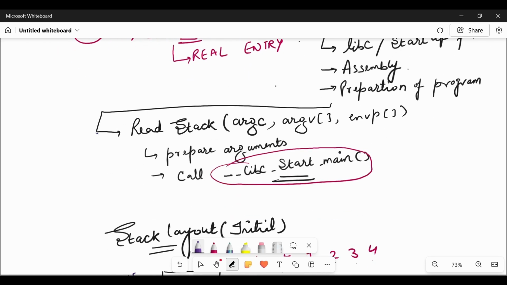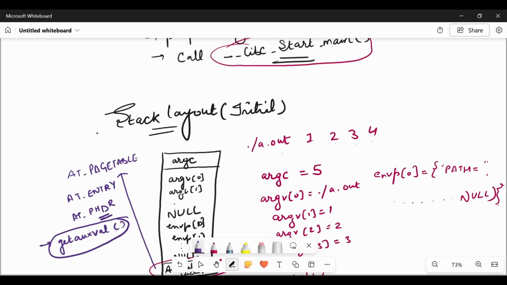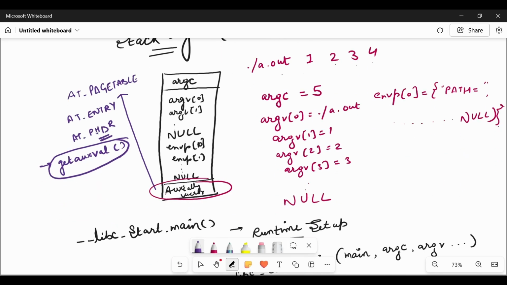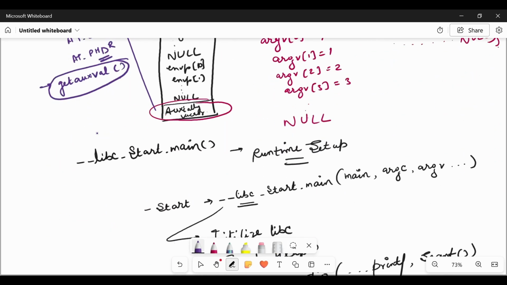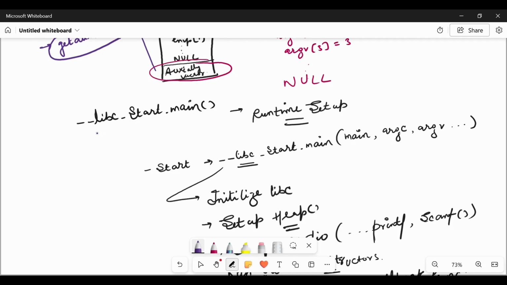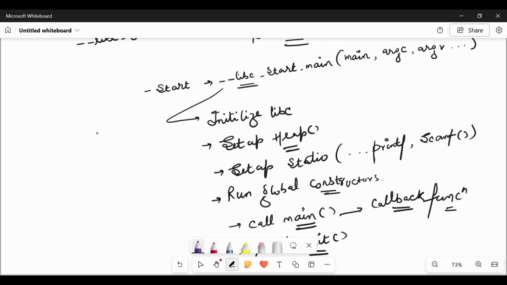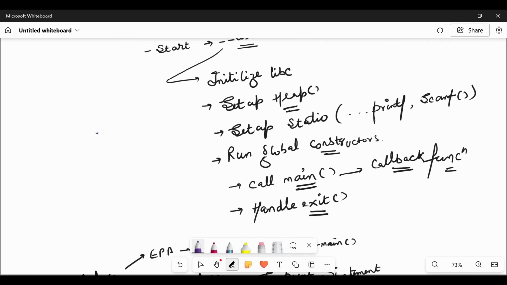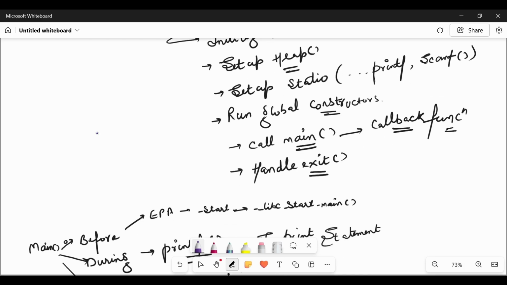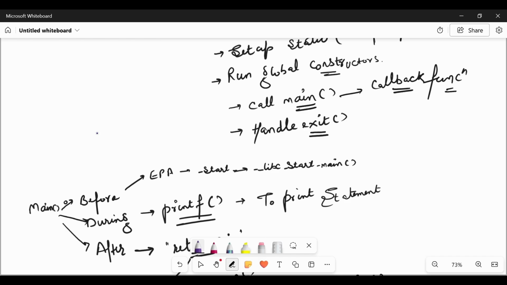At _start, we have the initial stack layout, which contains argc, argv, and envp. And at __libc_start_main, which is the runtime startup, we see that it initializes the libc, sets up the heap functionality, the heap segment, sets up stdio.h, or all the header files have been set up or included or linked at this point of time. It also runs the global constructors, calls the main function, and also handles the exit functionality once the main function is done with the execution.